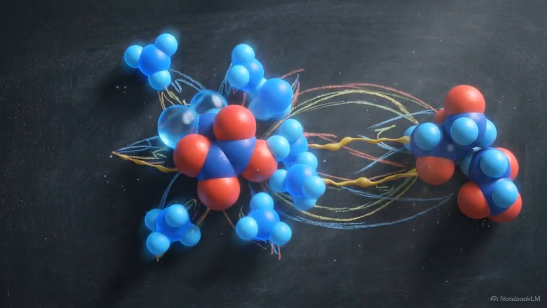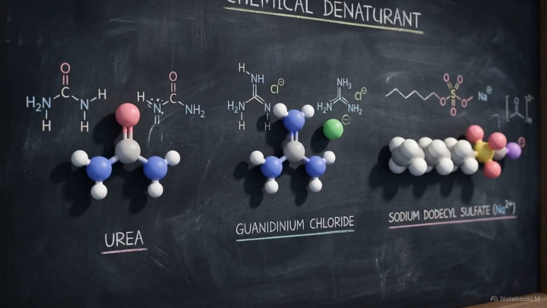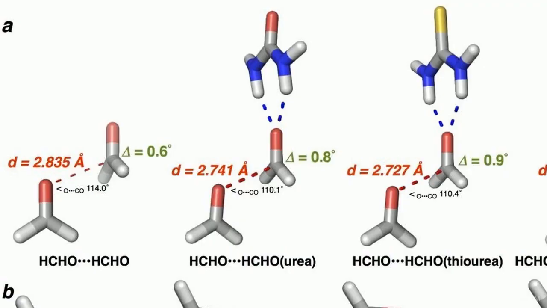We apply this rule of acceptor solvation to chemical denaturants like urea, thiourea, or guanidinium. The urea complex reveals a distinct advantage. Urea forms bidentate hydrogen bonds, simultaneously engaging both oxygen lone pairs on the acceptor carbonyl. This grip creates the tightest n to pi star distances recorded, 2.741 angstroms, explaining why urea is such a potent stabilizer of the PPII helix.